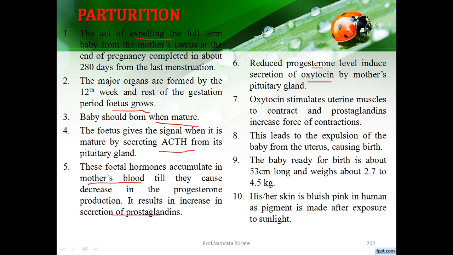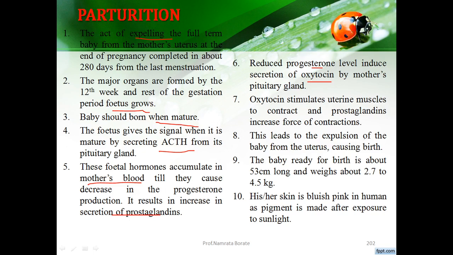This oxytocin stimulates the uterine muscles to contract, and the prostaglandins increase the force of contraction. Both oxytocin and prostaglandins play a very important role in the parturition process.